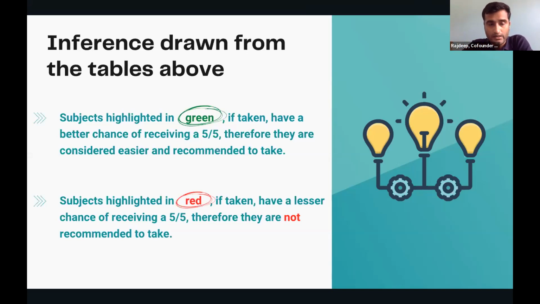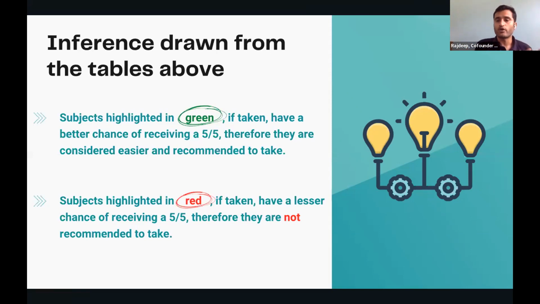However, this could be one of the criteria which you can consider when you are thinking about whether you should pick this subject as an AP subject or should you not, right? So this is one of the ways in which you could do this. However, we also talk about two other methods in which you can figure out which is the right AP for the child. And that's a very, very big question.